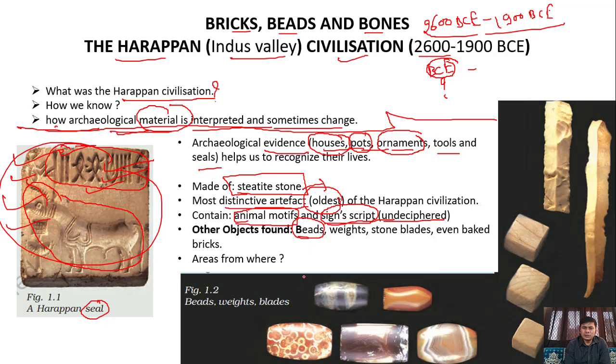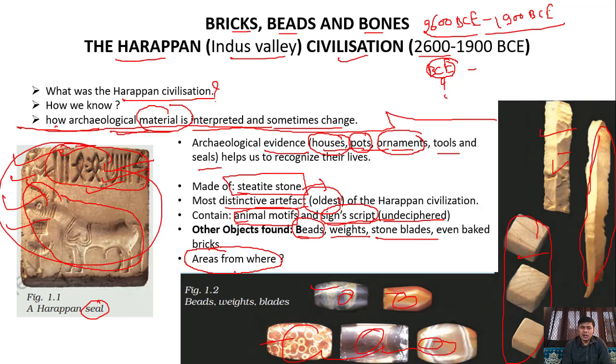One that is beads, means this is the beads. Weights, means these are the weights through they weight the objects, the things. Stone blades, these are the stone blades, means with the help of these equipments, means these blades, those people of this civilization were able to hunt the animals. And these beads, what is the mean of beads? Means these were the pots to put the agriculture product at that time. Now question is this,